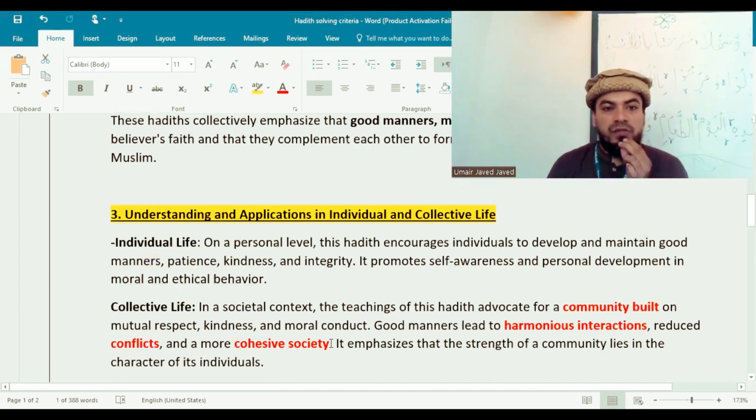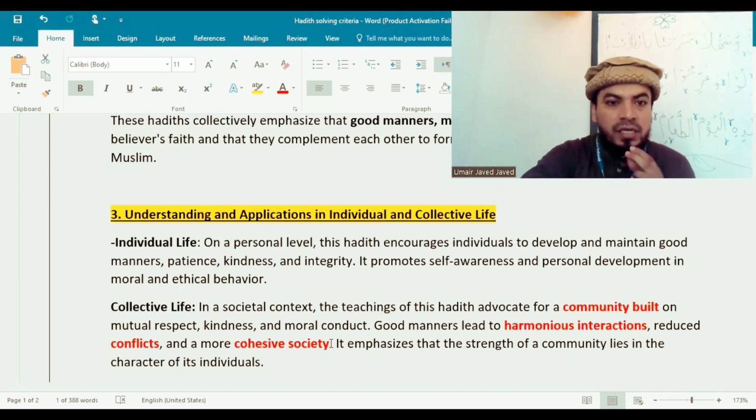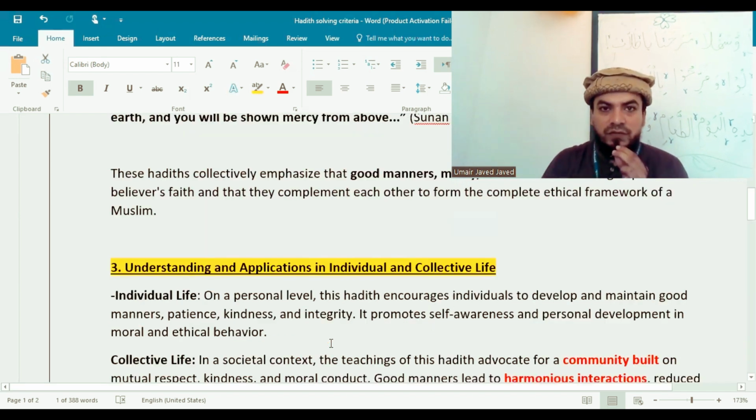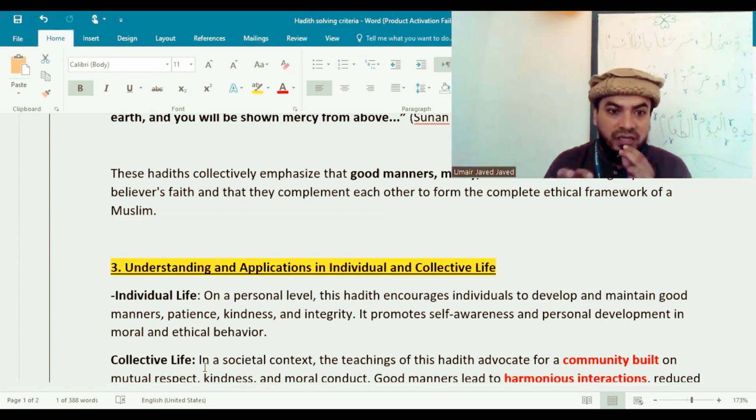The last Prophet sallallahu alaihi wasallam said, he who believes in Allah and the last day should not harm his neighbor. This hadith is also related to this hadith, so this is the correlation and the interrelationship. The third point was understanding and applications in individual and collective life. Individual life is related to your personal level, your self-awareness, understanding yourself, and your personal development.